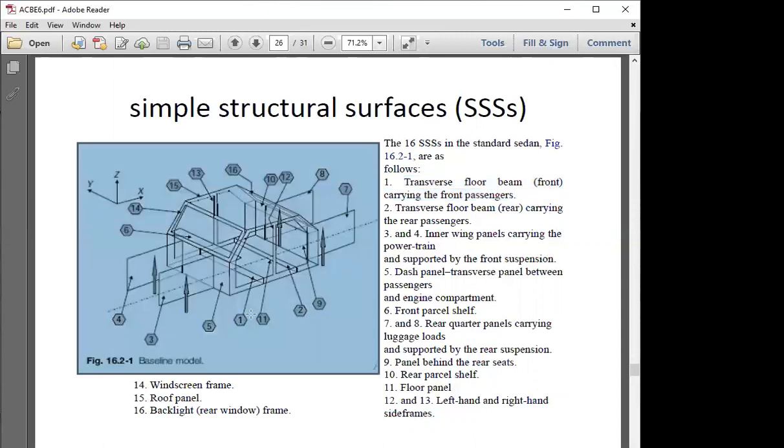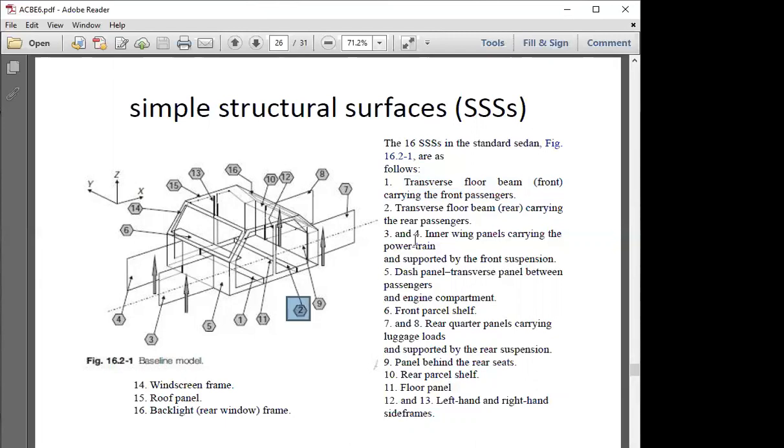You will be able to see one over here. When you see two, there is a transverse floor beam, the same kind of component for rear passengers. So this is going to be the second configuration. You are able to see 3 and 4 over here. What are 3 and 4? They are inner wing panels carrying the powertrain. Powertrain, we'll consider as the engine as well as the gearboxes, the driving mechanism, the turning mechanism and all that. We also have support from the front suspension on this 3 and 4 member.